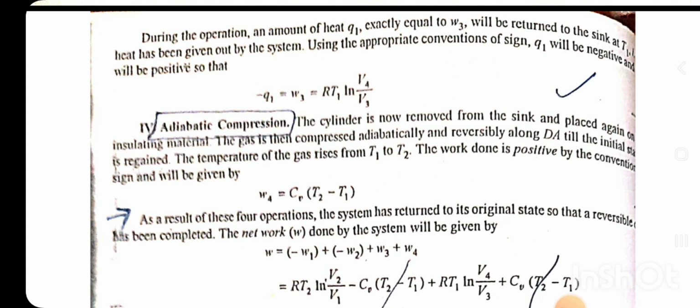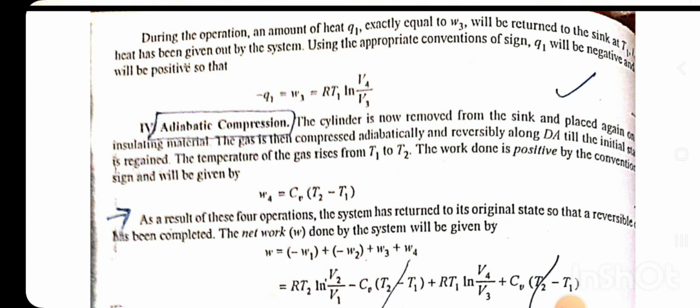Adiabatic compression. The cylinder is now removed from the sink and placed against the insulating material. The gas is then compressed adiabatically and reversibly along DA till the initial state is regained. The temperature of the gas rises from T1 to T2. The work done is positive by the convention and sign, and will be given by W4 equals CV (T2 minus T1). As a result of these four operations, the system has returned to its original state, so that a reversible cycle has been completed.